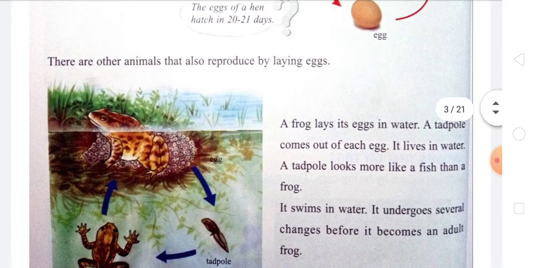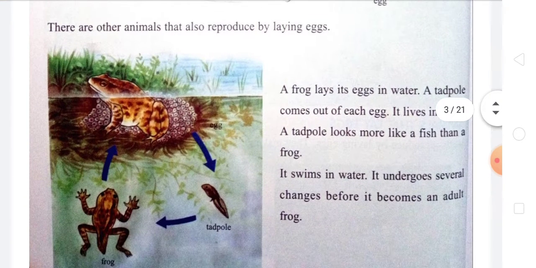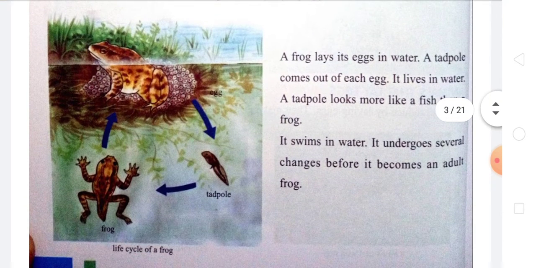Then you can see here a frog, and the frog also goes through a life cycle to give birth to a baby frog. A frog lays its eggs in the water, and the eggs develop into the tadpole larva, which comes out of the egg.